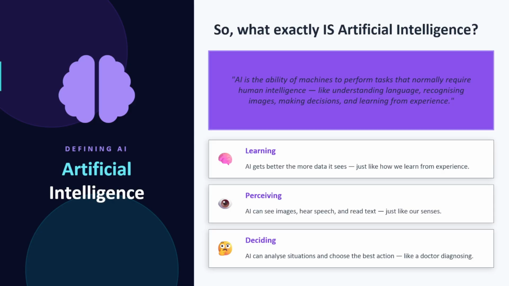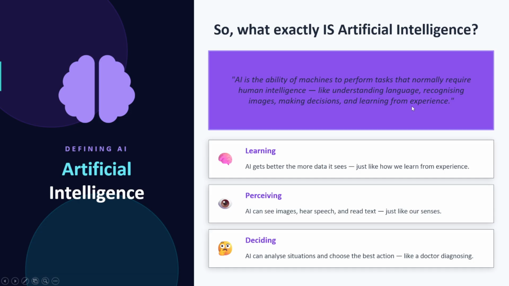Next, so what exactly is artificial intelligence? AI is the ability of machines to perform tasks that normally require human intelligence, like understanding language, recognizing images, making decisions, and learning from experience. Right?